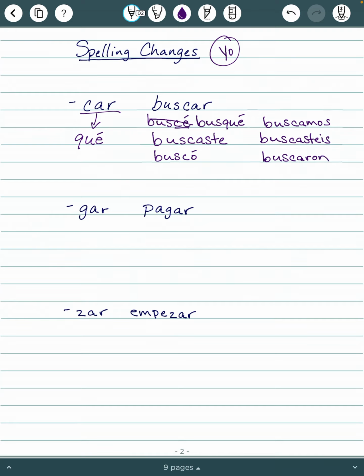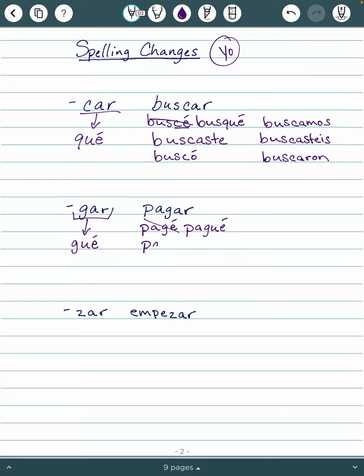All right, next up, GAR verbs. Similar story. The verb here is pagar. That G makes a G sound. When we take off the AR and replace it with our É, GE sounds like "hey," not "gay." I want it to be "pagué" to come from pagar. So anytime we're changing GA to GE but we want to keep the G sound, we are going to change it to GUE. So let's change that up: pagué.